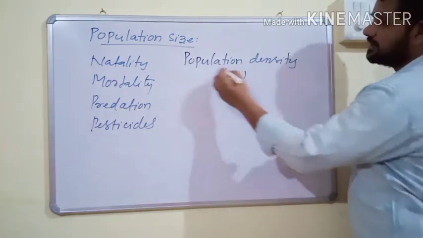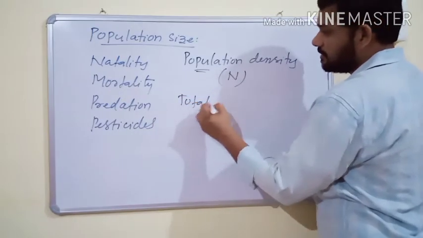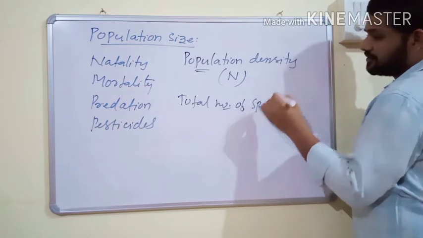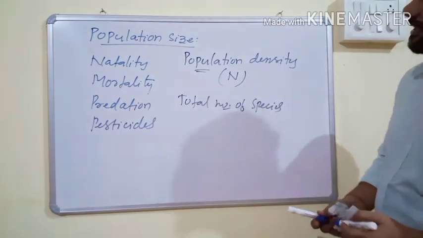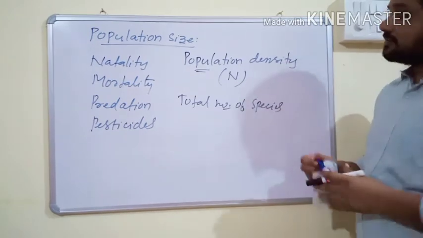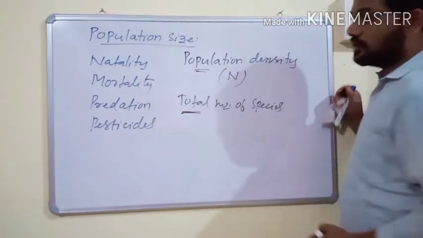For population density, if you count the total number of individuals of a species in a particular geographical area, then it gives the accurate population density. But sometimes the total number need not be counted.